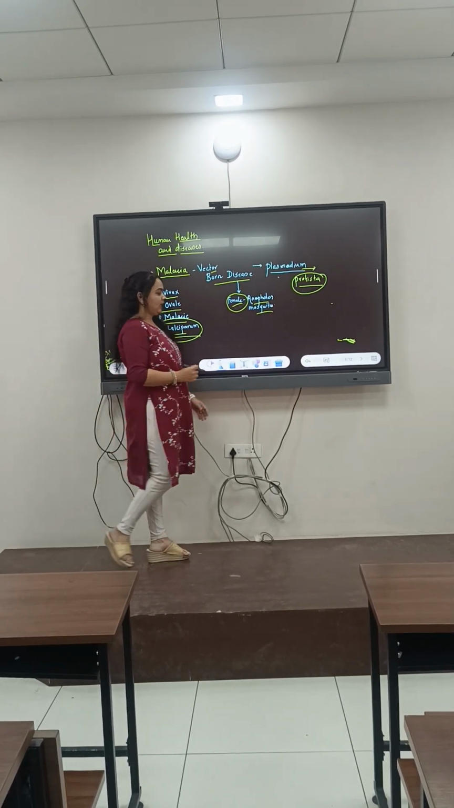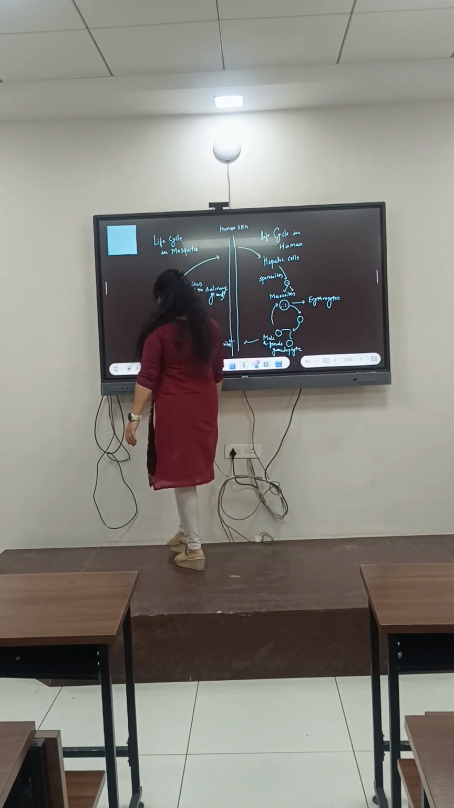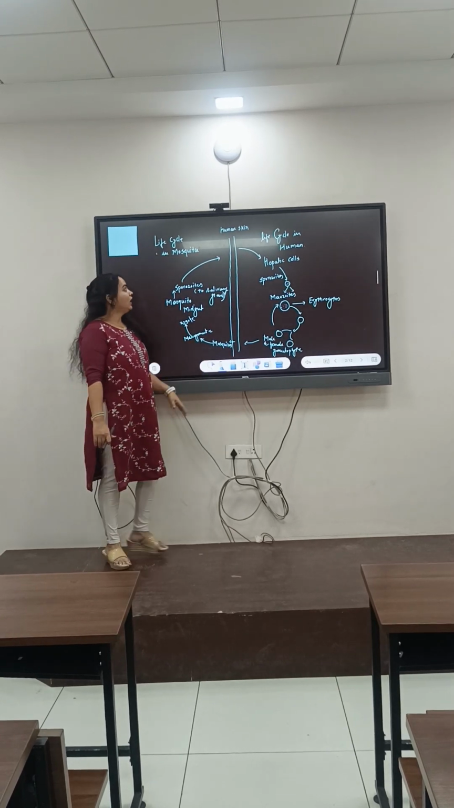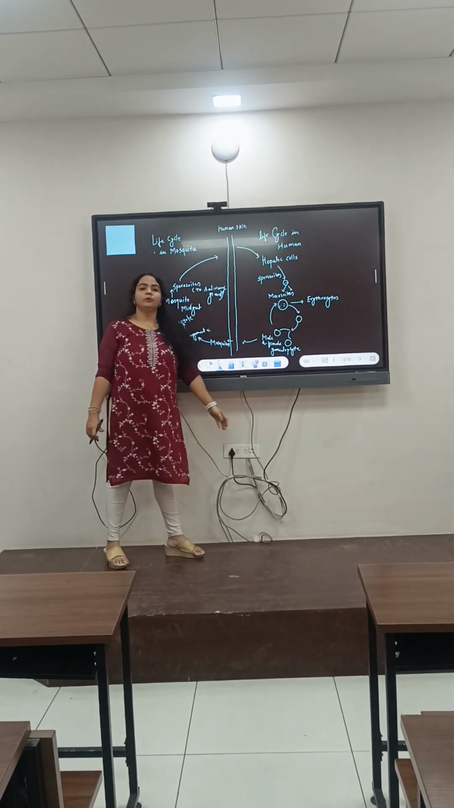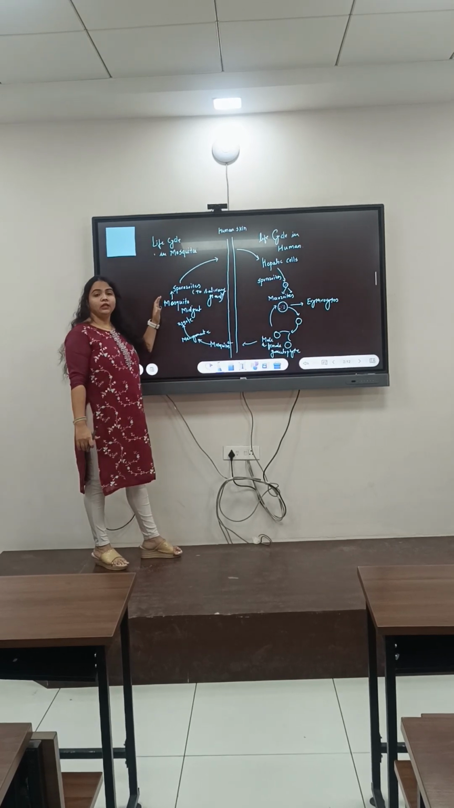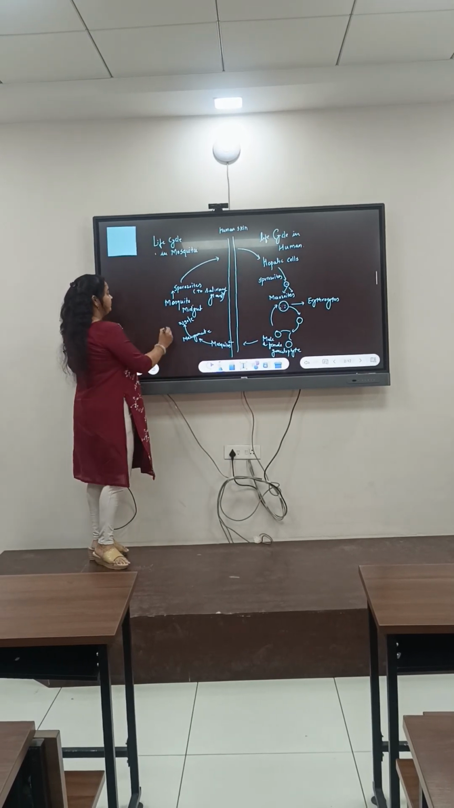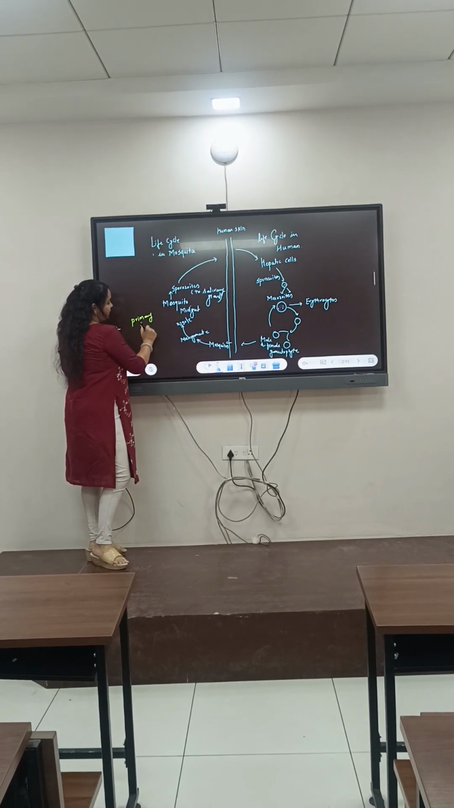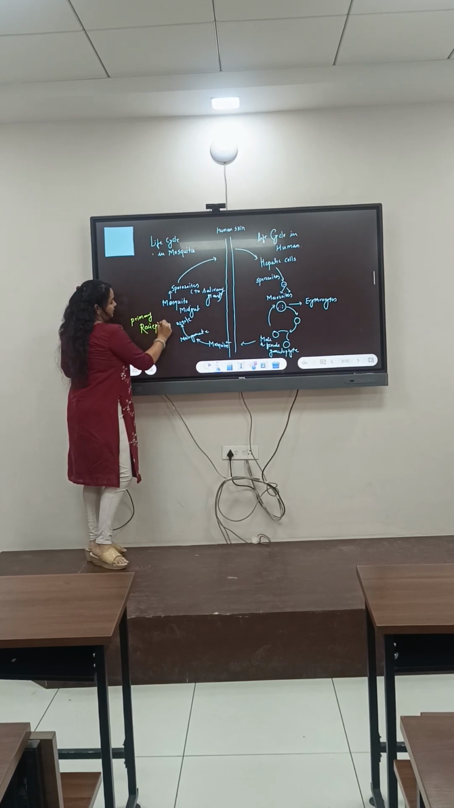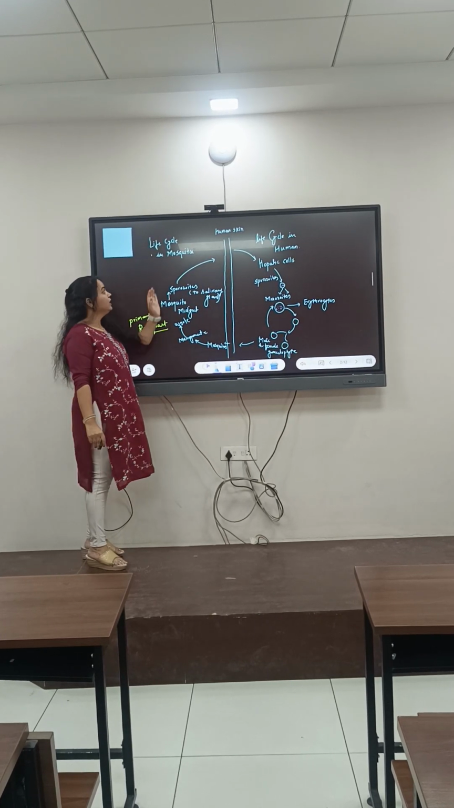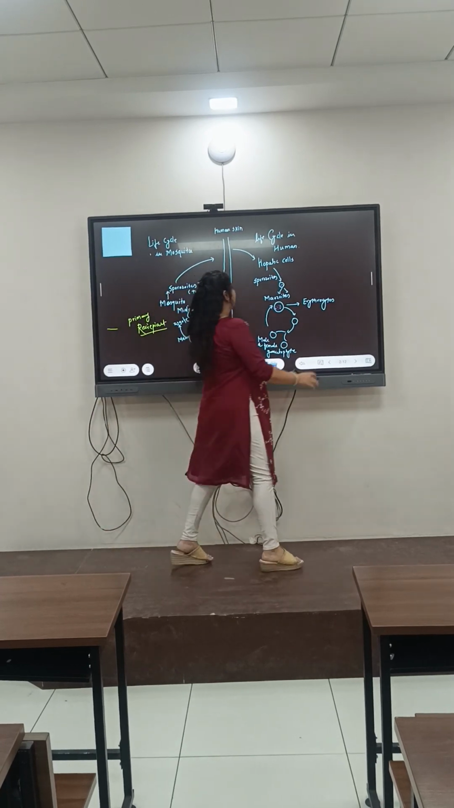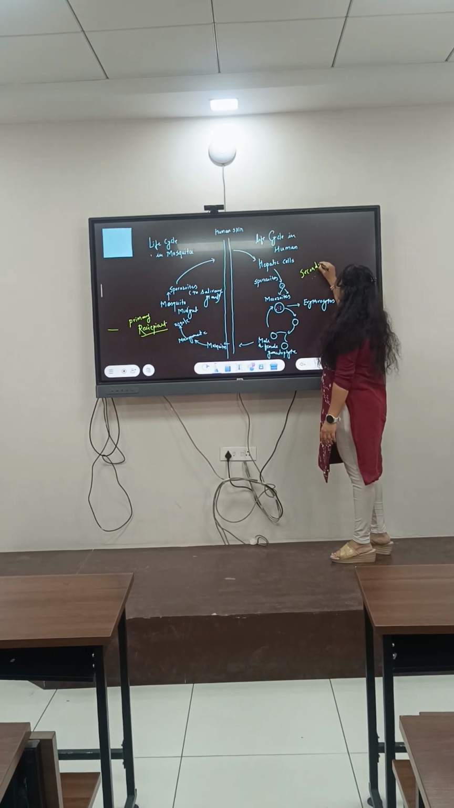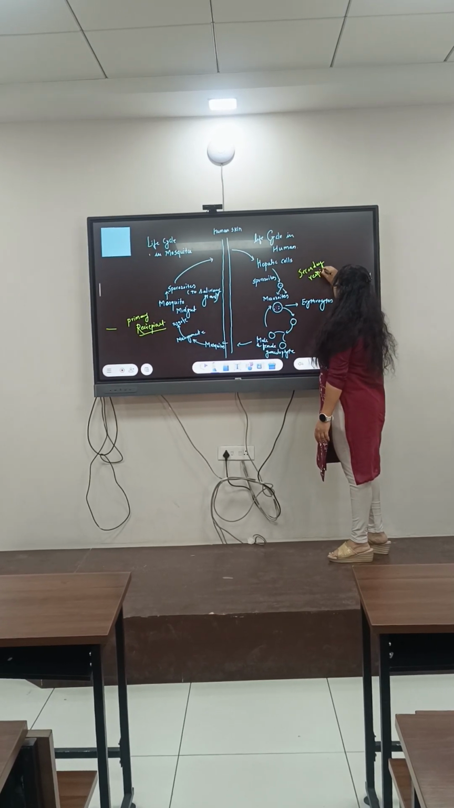Now let us learn about the life cycle of this malarial parasite. As I said, half of the life cycle is completed in the body of the mosquito, while half of the life cycle is completed in the human body. The mosquito is said to be the primary recipient because the start of the infection happens in the body of the mosquito, while the human body acts as the secondary recipient.